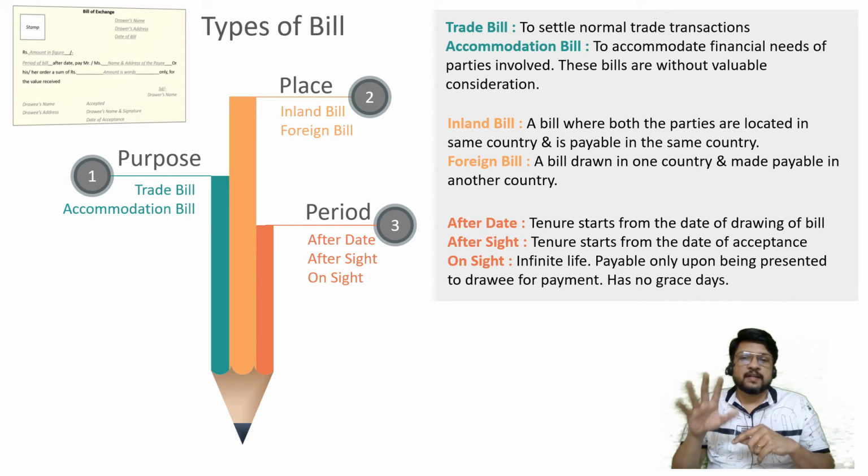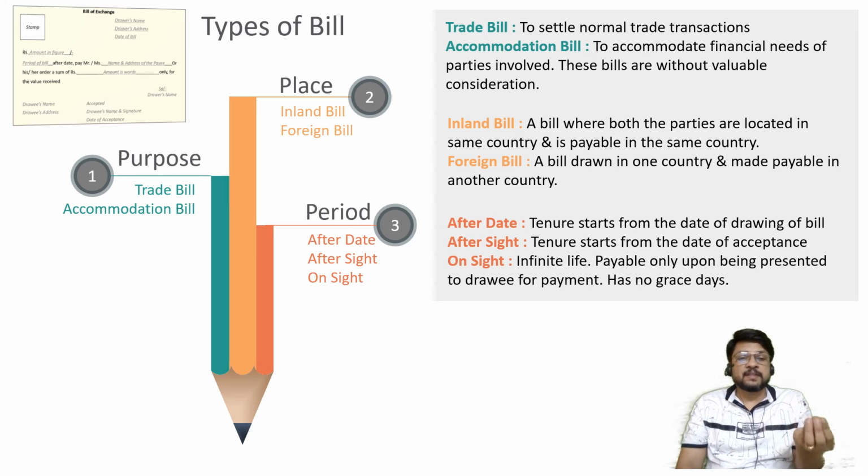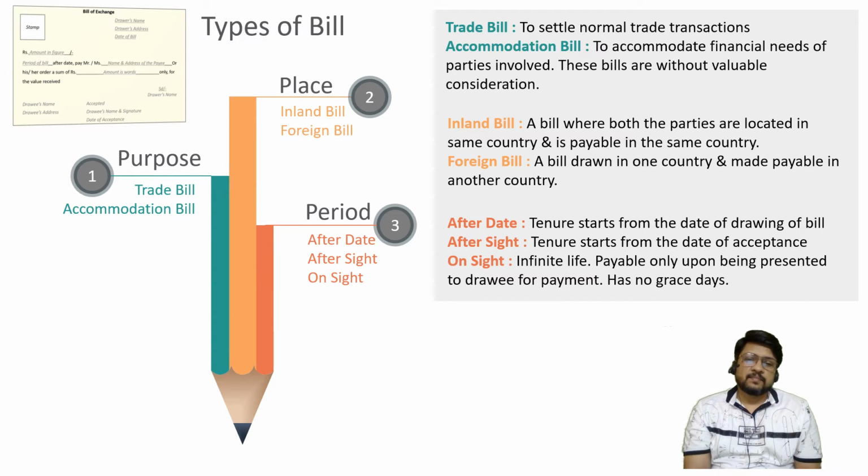Okay, so these are the types of bill: on the basis of purpose, trade and accommodation; on the basis of place, inland and foreign; on the basis of period, after date, after sight, on sight. On sight is a very beautiful thing. The law has given you the capacity to create your own promissory note having infinite life, or your own bill of exchange having infinite life. I hope it is easy to understand.